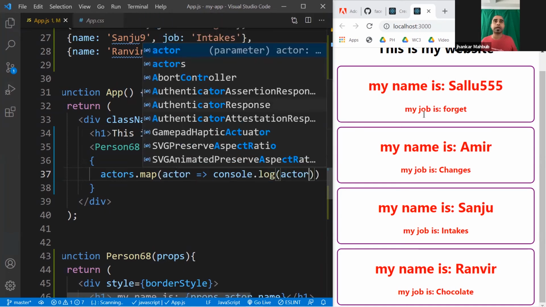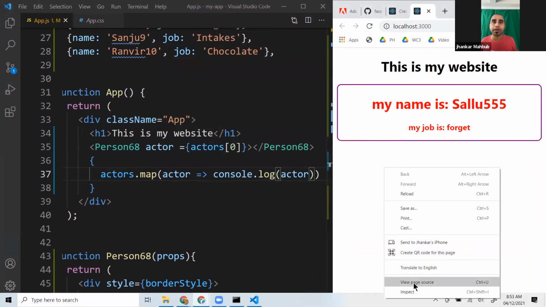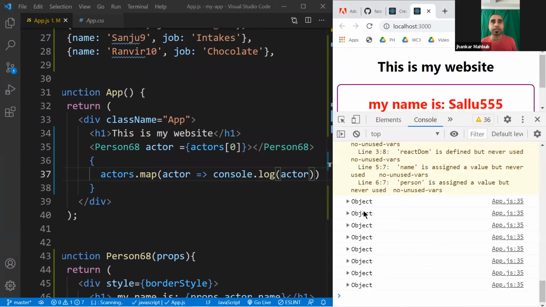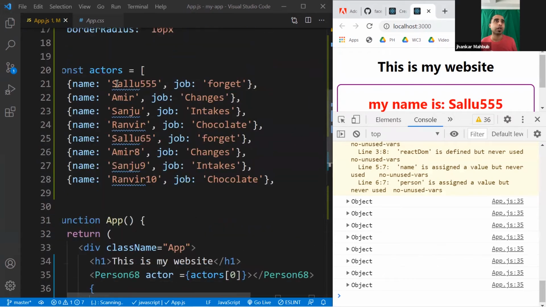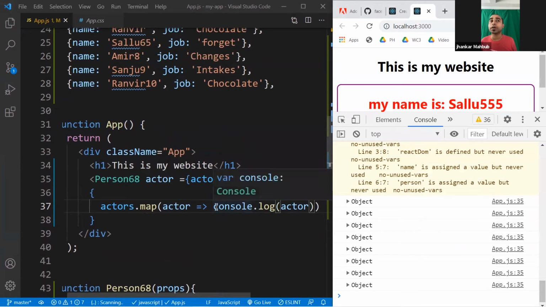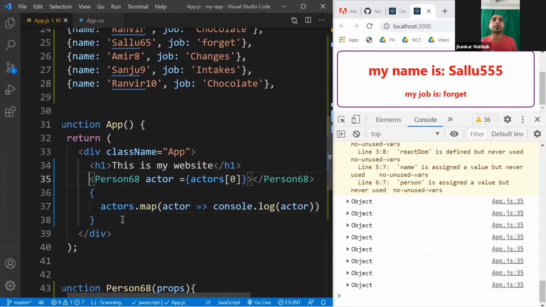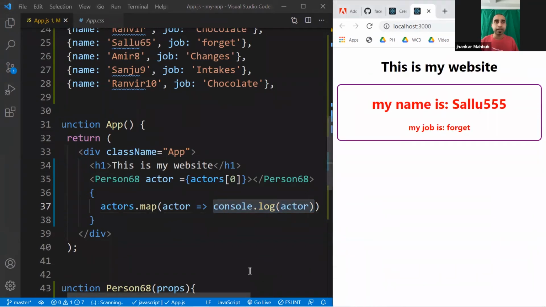And if you do so, and you can come here right now and inspect, you will see in your console all these objects, like it should have 8 of those, all these 8 that you have created. So you can do the console log here, and you are showing only 1 because you have this person 1. So here you can do the fun part. And since you are interested in creating a component, I close this. Instead of this console log, you can actually put this component.